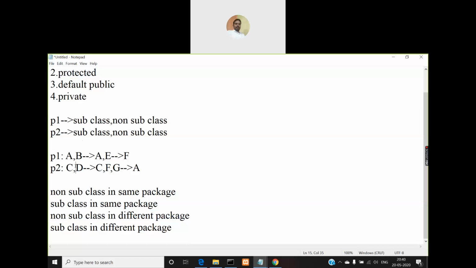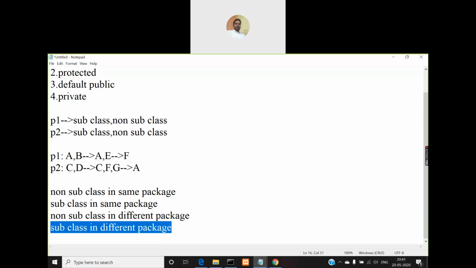Coming to D, even D is a non-subclass for A, so it comes under non-subclass in different package. And F is also a non-subclass for A in a different package. And coming to G, it is a subclass for A, so it comes under subclass in different package.